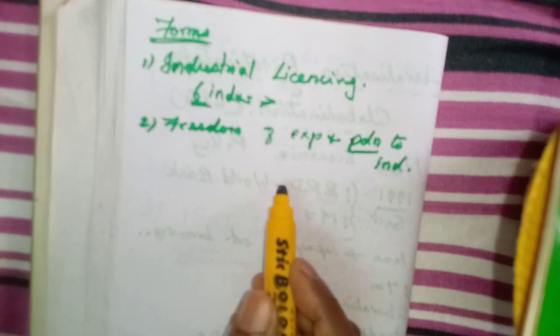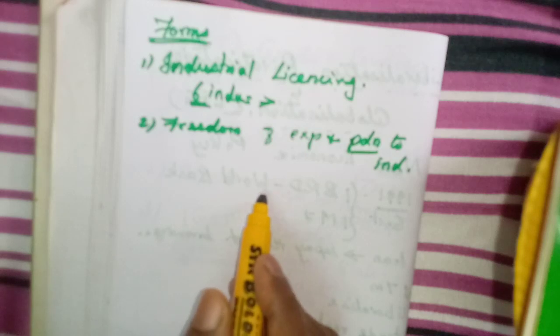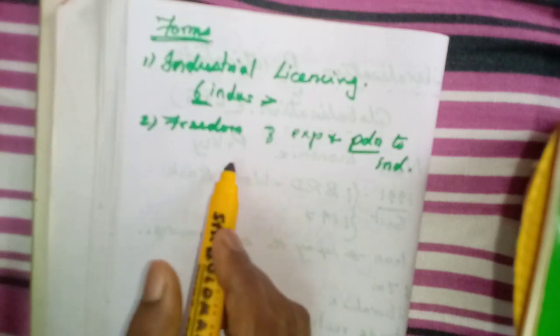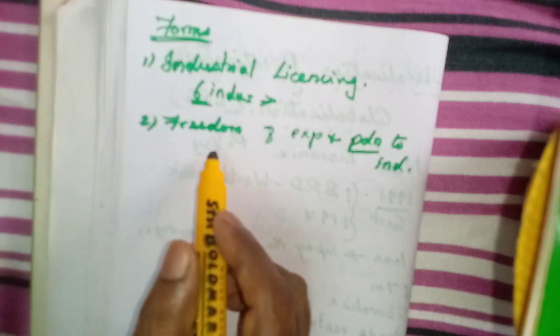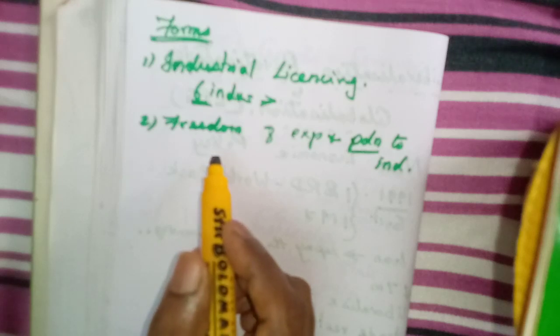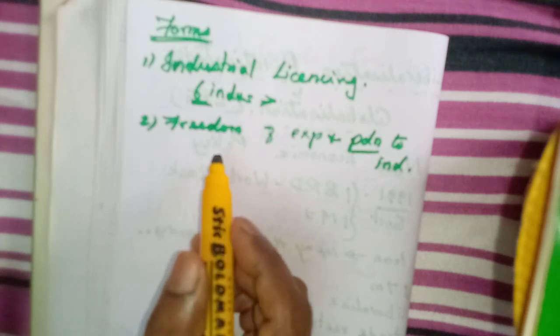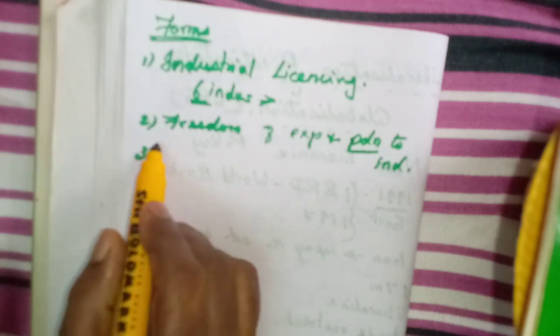Small scale industries had to stop production at a maximum limit, and above that limit they should not produce goods. But after the introduction of this liberalization, the industries do not have any limit. They only have to decide how many products can be produced in a particular day or in a year. So, freedom of expansion and production to industries.